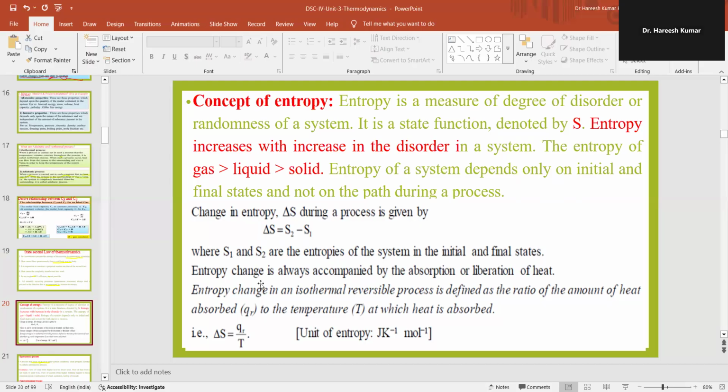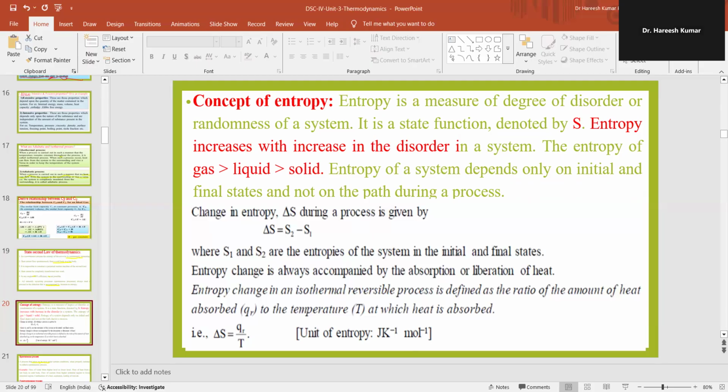The change in entropy, which we denote as delta S during a process, is given by delta S is equal to S2 minus S1, where S1 and S2 are the entropies of the system in the initial and final states. Entropy change is always accompanied by the absorption or liberation of heat. Entropy change in an isothermal reversible process is defined as the ratio of the amount of heat absorbed to the temperature T at which heat is absorbed. That is, delta S is equal to Q upon T. The unit of entropy is joule per Kelvin per mole.